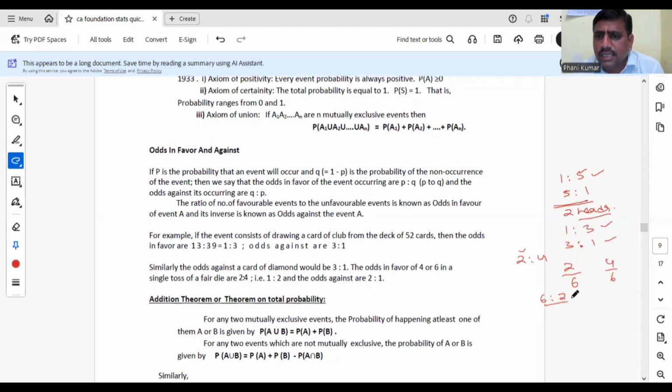Odds against any event is 6:2. Then what is the probability of favorable events?